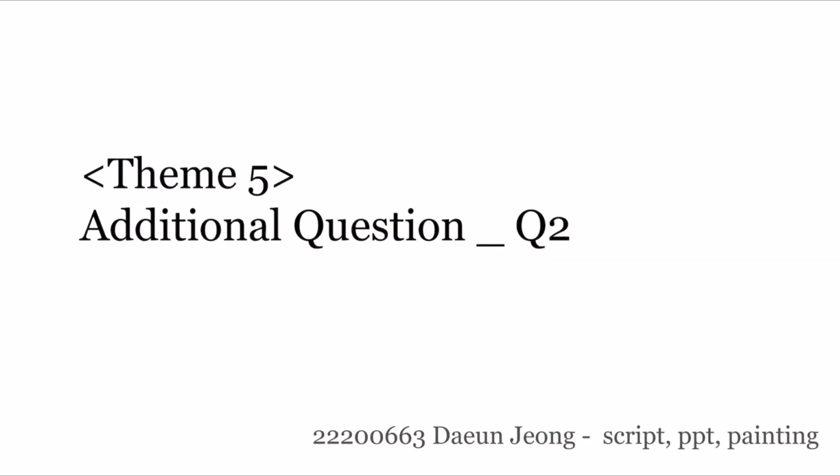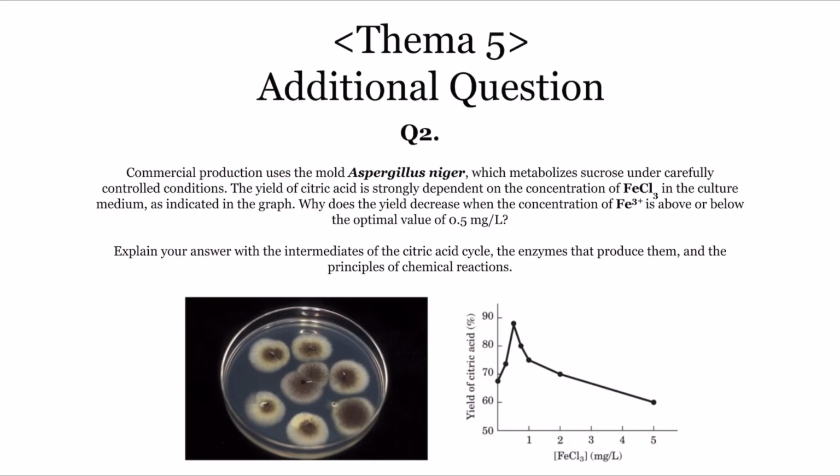Theme 5. Let's solve additional question 2. It is about the effect of FeCl3 concentration on yield during citric acid production using Aspergillus niger. FeCl3 is ionized in aqueous solution and divided into Fe3+ ions and Cl- ions.